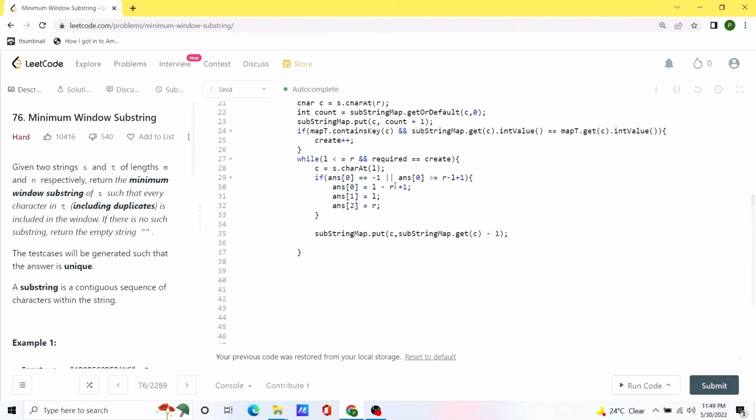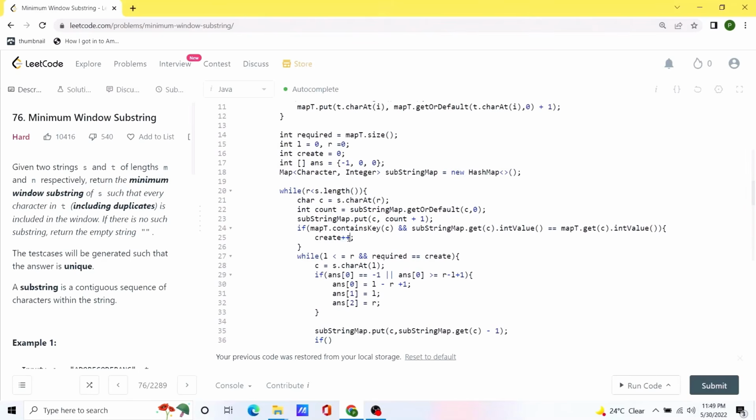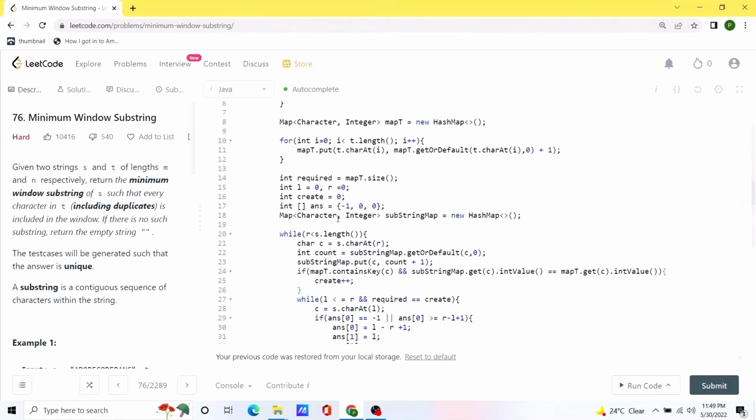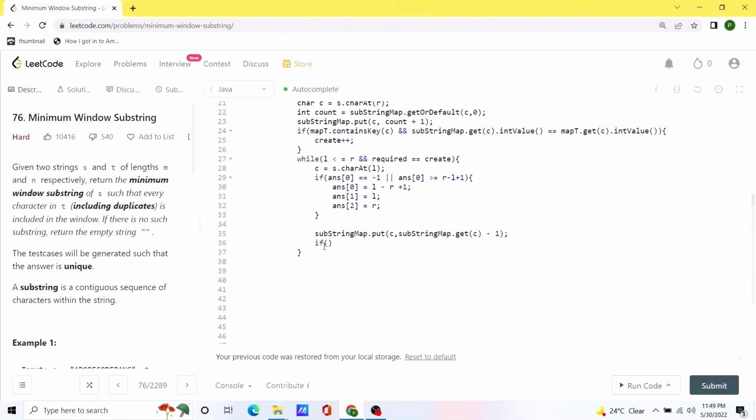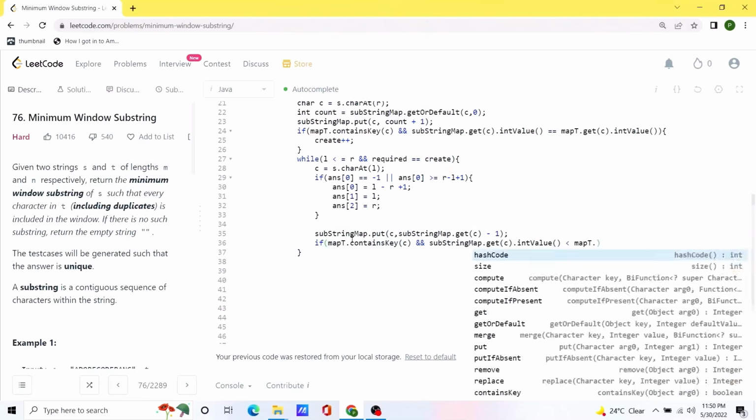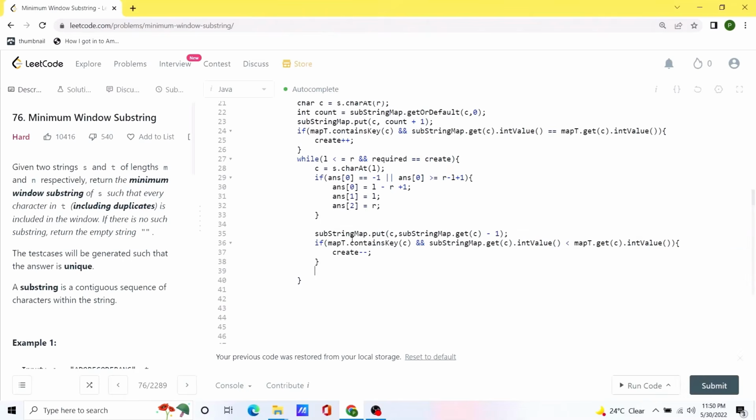And after removing the entry, again we will have to check whether the entry that we just removed caused us to reduce our created variable, which means, have we removed any entry which was also present inside our map t hash map, which was required for us. If that is the case, we will have to reduce the value of our created variable, and it could make us break out of this loop as well. In any case, we will have to update the left pointer, so we'll update the value of the left pointer.